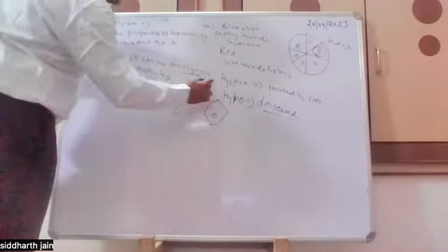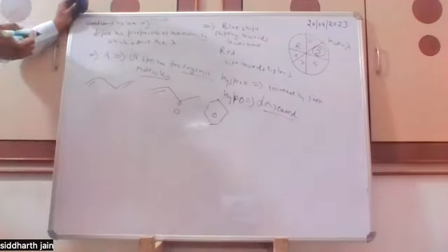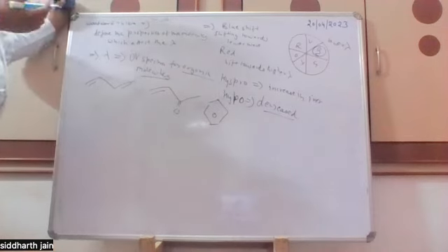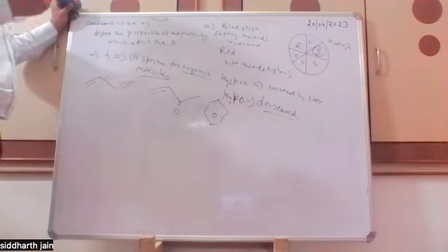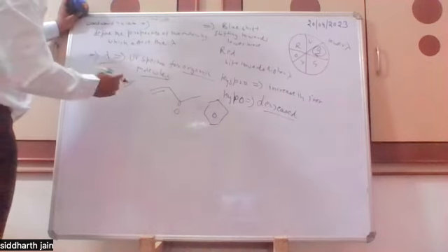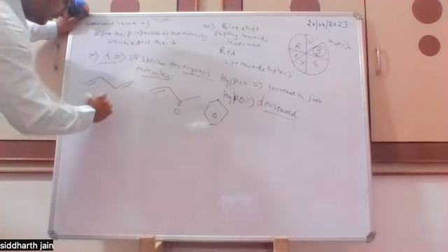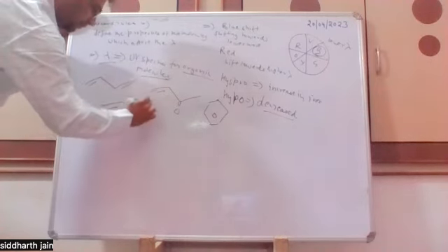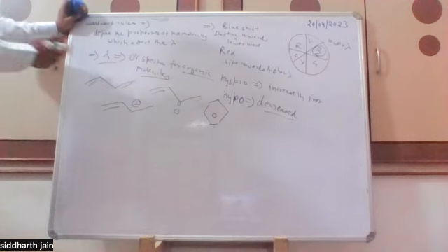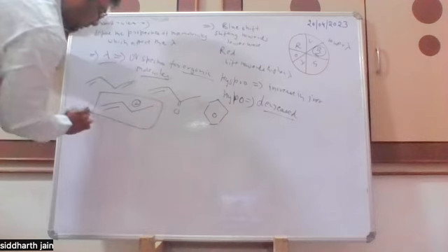Any limitation of Woodward rules? Sir, they are only applicable to organic molecules, first thing. Second, they do not consider the effect of many other groups. There are only some limited groups for which the wavelength is defined. For example, if we have a cation and we want to determine the wavelength at which it will absorb, there is no Woodward rule for determining this.